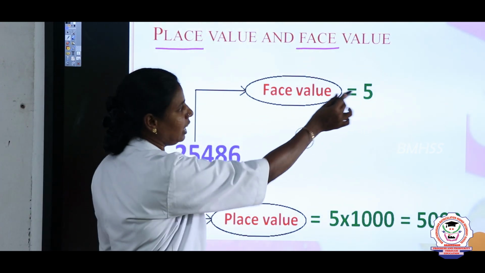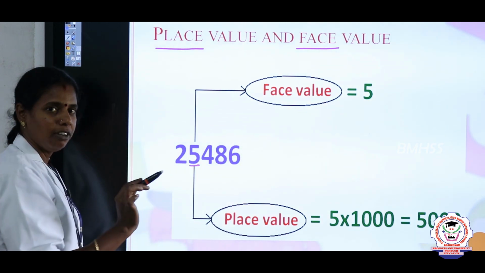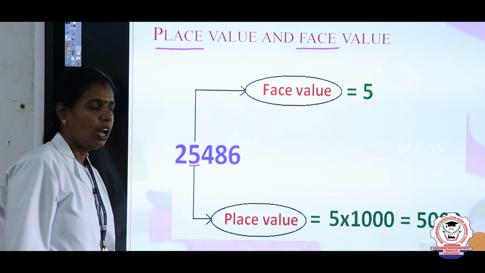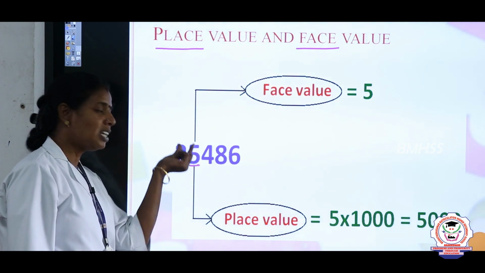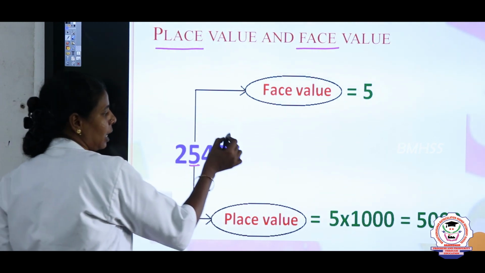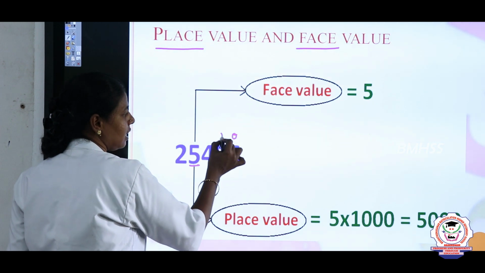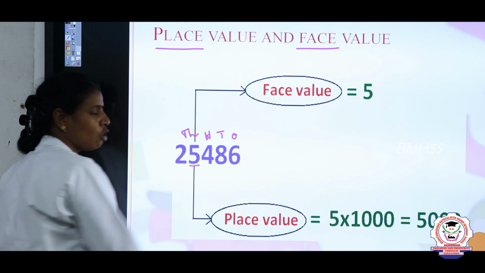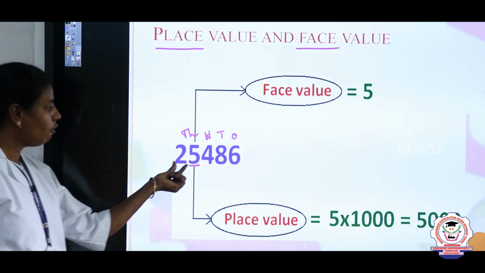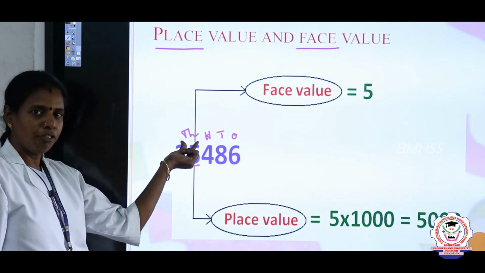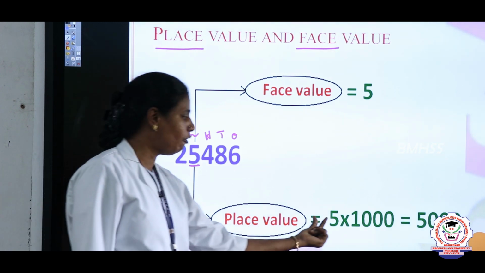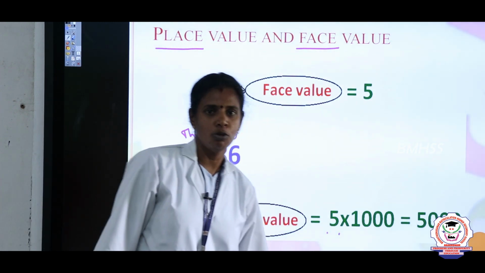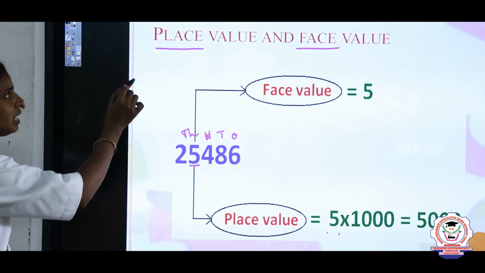See, the face value of 5 is 5. The value of the digit we are going to write for the face value. But place value, where the number is placed. See, where the 5 is placed here, ones, tens, 100, 5 is placed in the place of 1,000, right? So, 5 is placed in the place of thousands place. So, the place value of 5 is 5 into 1,000 which gives 5,000. Is it clear? What is the face and place value?